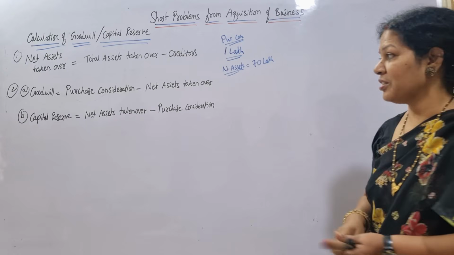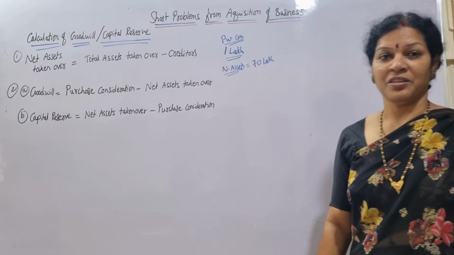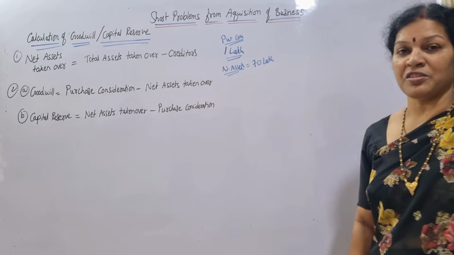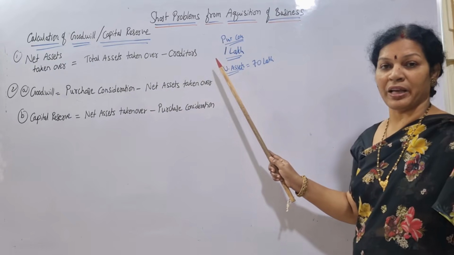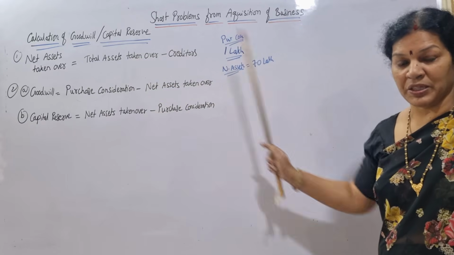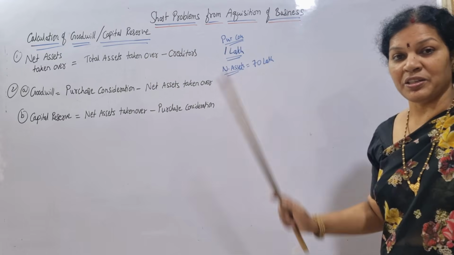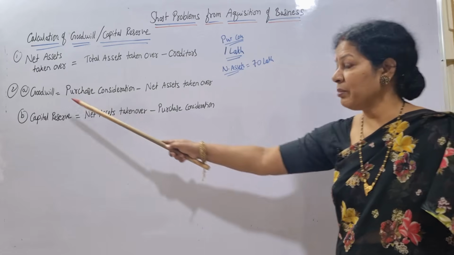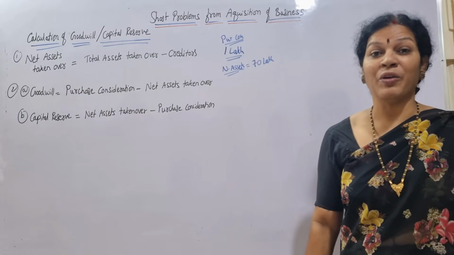In such a case, you are going to get goodwill. How do you get goodwill? Purchase consideration minus net assets taken over. Purchase consideration is 1 lakh and net assets taken over, as per this, you got 70 lakh. So 1 lakh minus 70 lakh comes to 30 lakh. 30 lakh will be the value of goodwill.